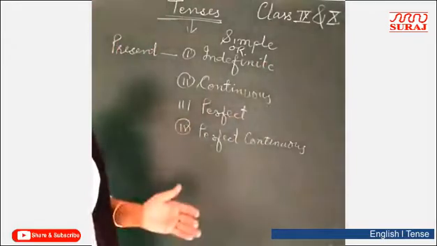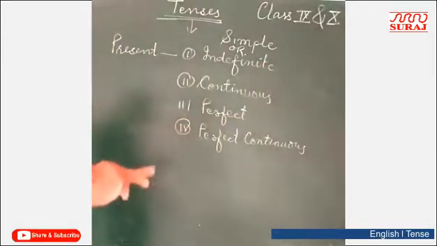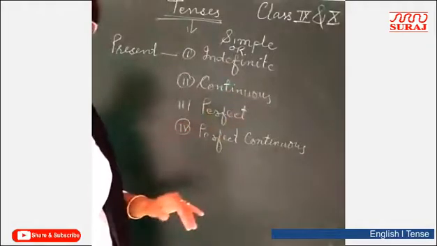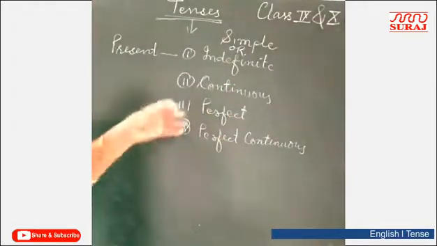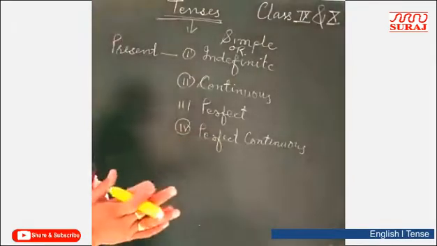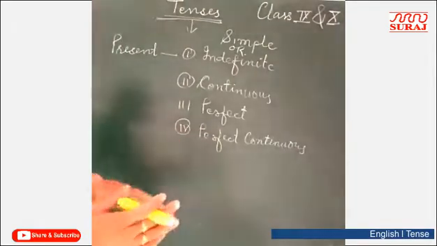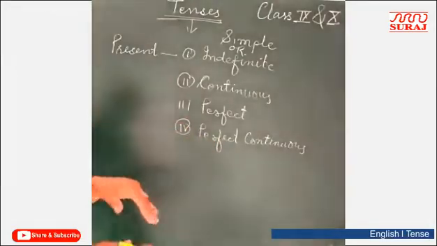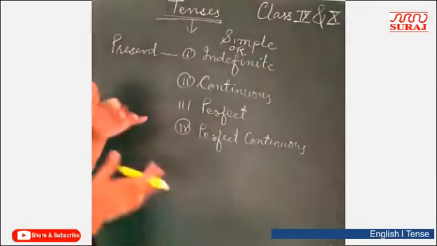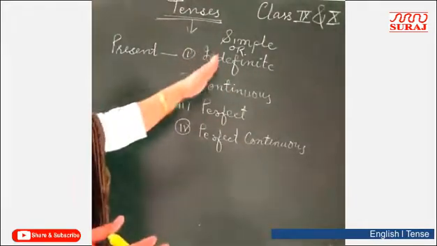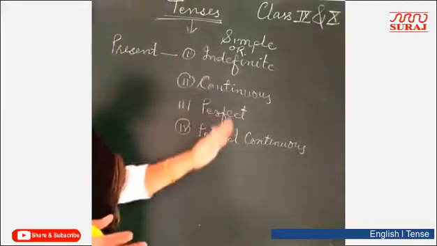The work which is going on at the moment of speaking, when work is finished, when work is continuing, started in the past but still continuing. All these actions are shown by using such groups of tenses, right?